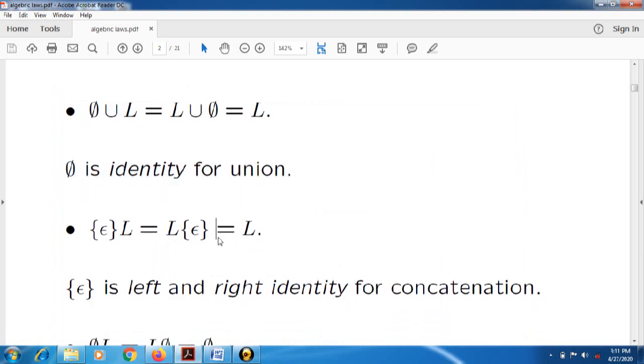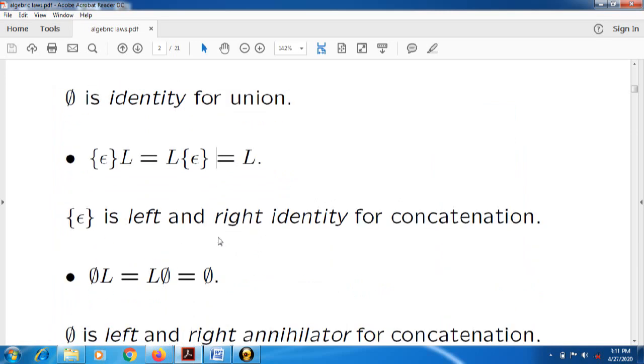Now see, another one is the identity for concatenation. Here they have taken an empty set with a null value, and whenever we consider a null value in a set, it is considered as one element in that set.